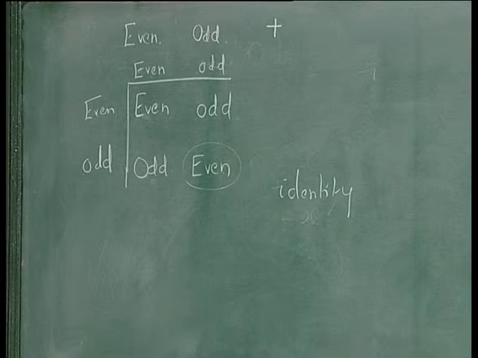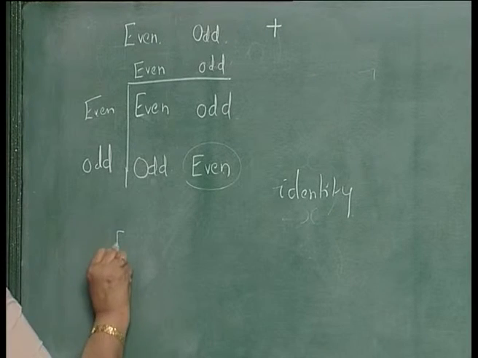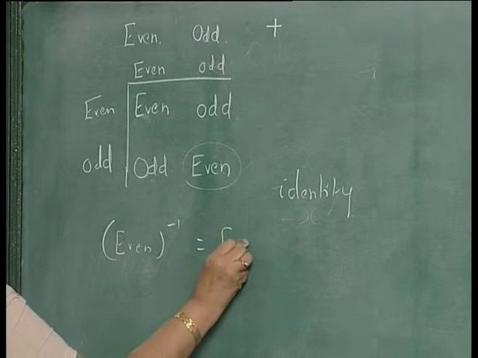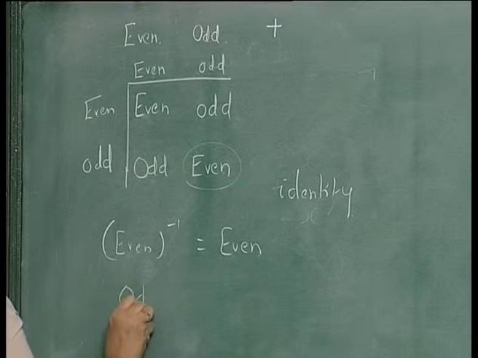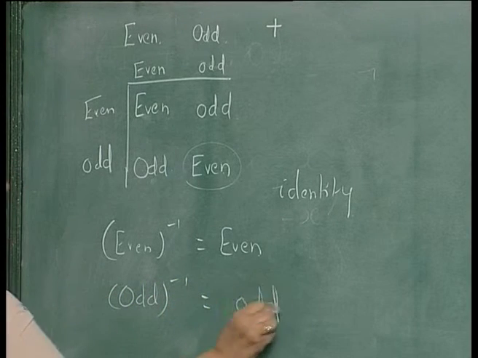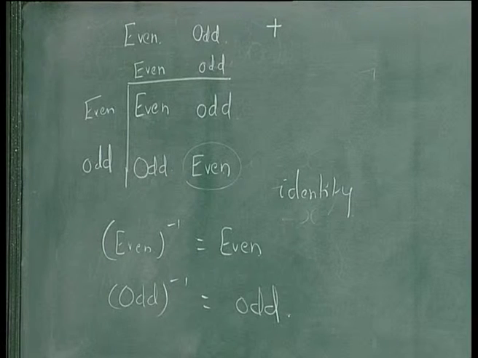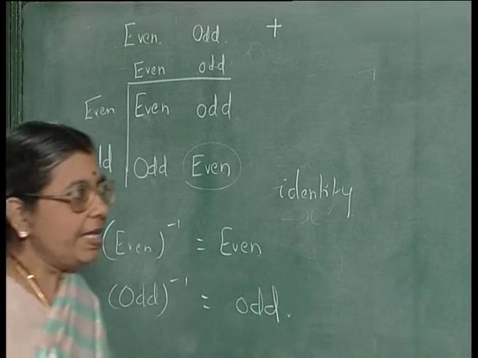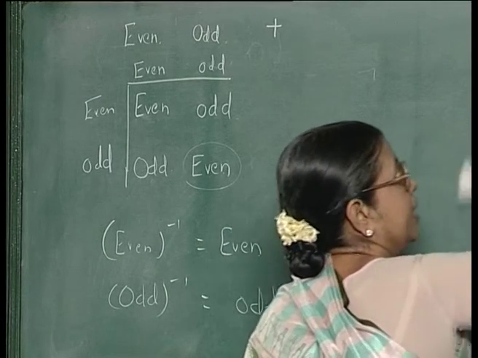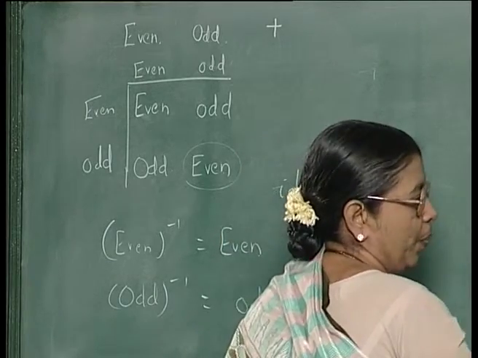Inverse of even is even, inverse of odd is also odd. If it is even, the inverse will be even. If it is odd, the inverse will also be odd. Now, because of the existence of inverse, left cancellation and right cancellation can take place in a group.